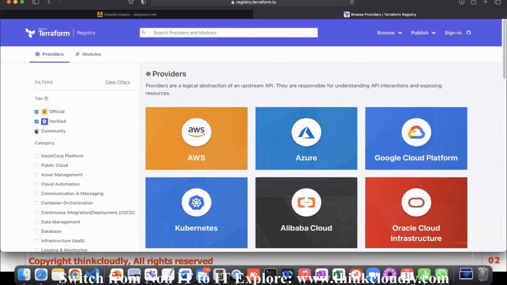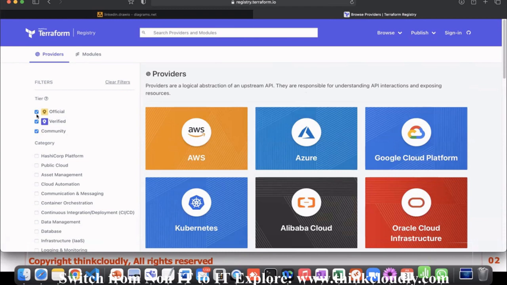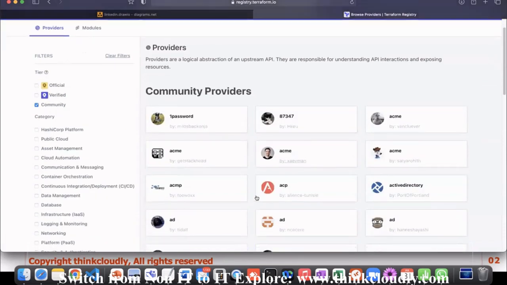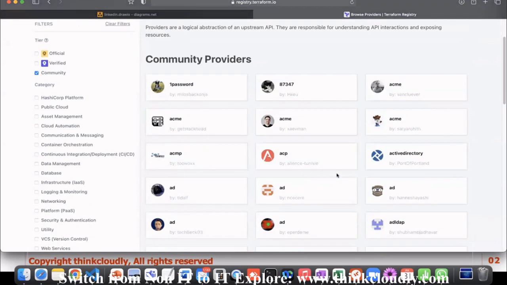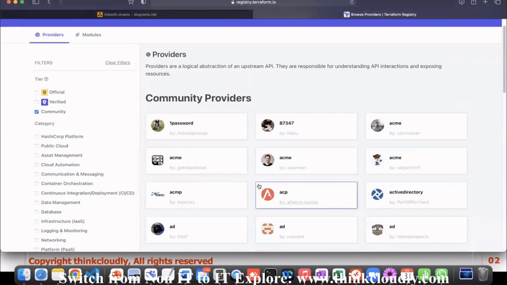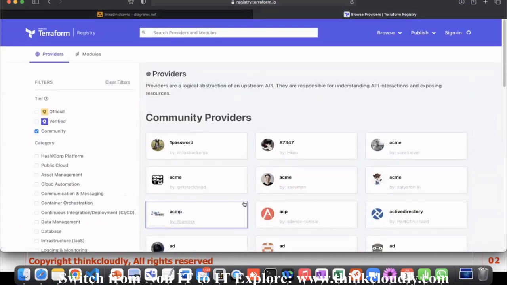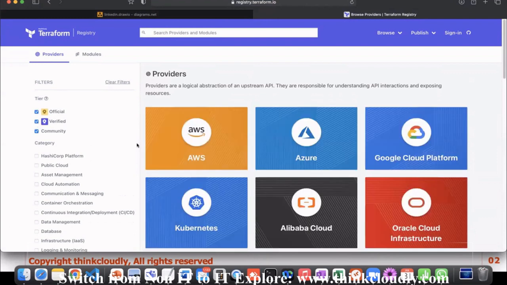Community means there is something called community. Yeah. So community means, you can see here, this looks a little awkward, right? Like admins, people, they create their own. Let's say if I want to create my own, I'll put my request over here, and these can be used by a lot of people. So it's a community version of it where you can put your own. Community providers are not verified by Terraform. Community is just a community. If you want to use it, you can use it, but those are not verified by Terraform. Verified by Terraform means that Terraform has verified it and you are good to use it.